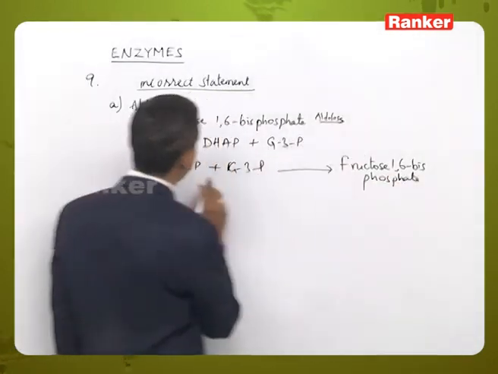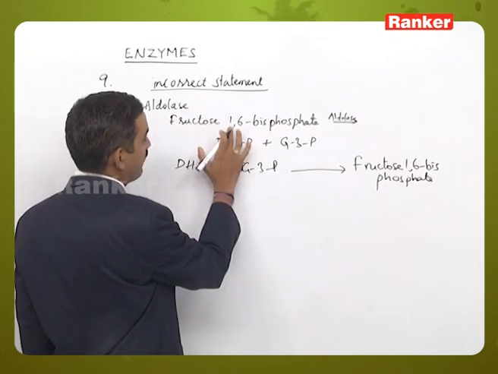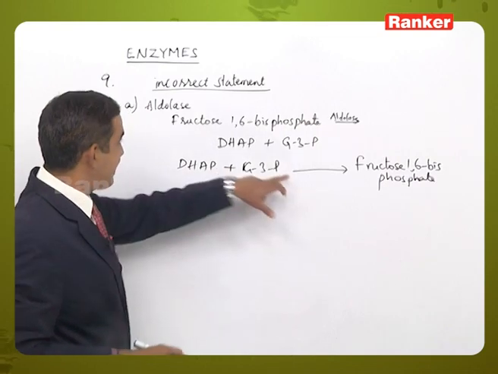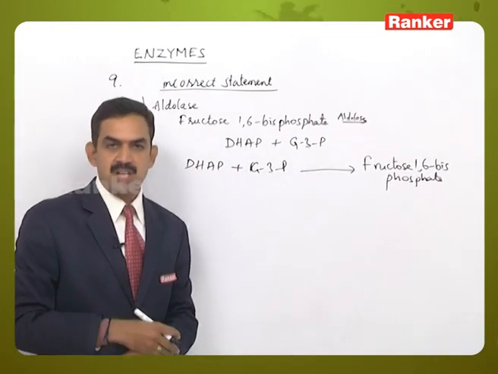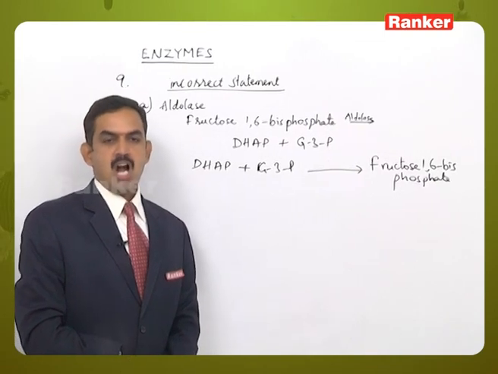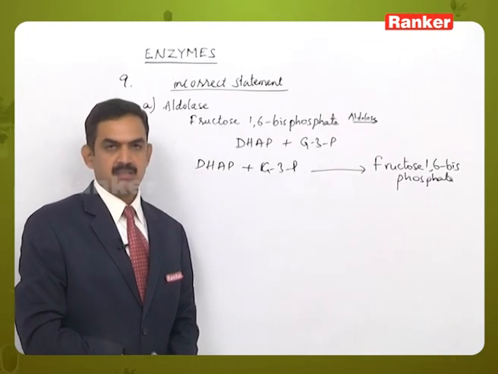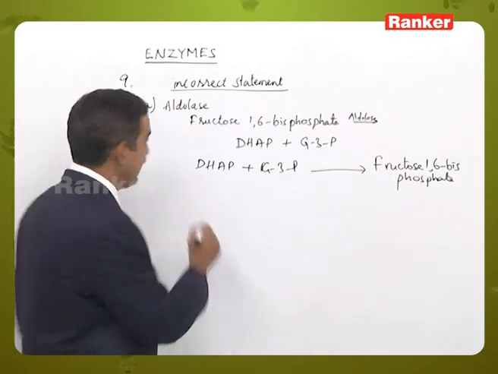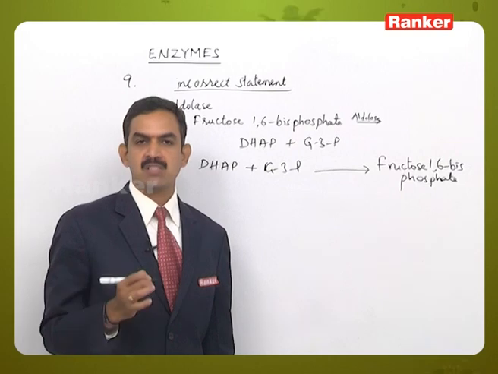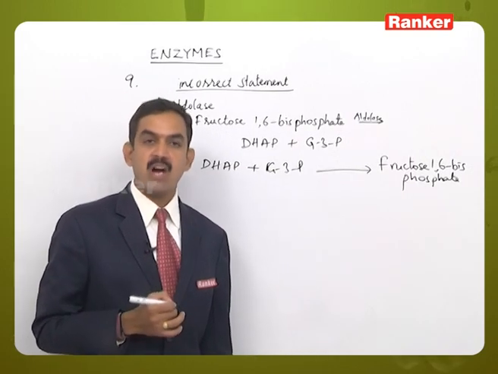Here we can say that in the first reaction fructose 1,6-bisphosphate is the substrate, whereas in the second reaction the same enzyme is taking part, but the substrates are DHAP and G3P. So, aldolase will act on different substrates. That statement is correct. And statement 2, during reaction enzyme shows neither quantitative nor qualitative change.